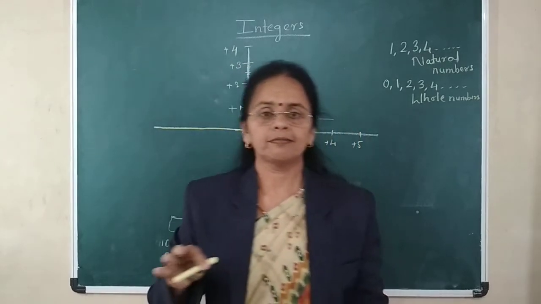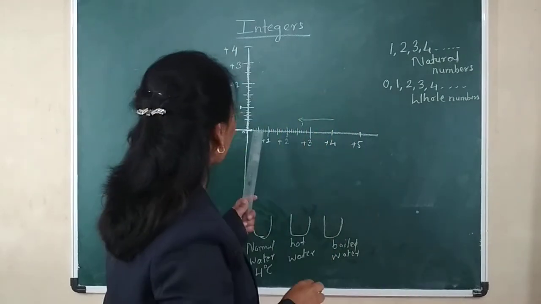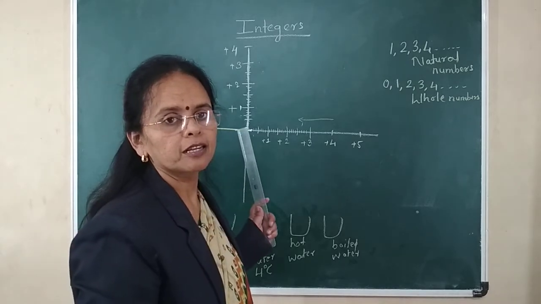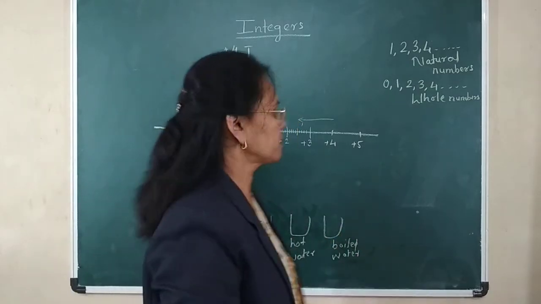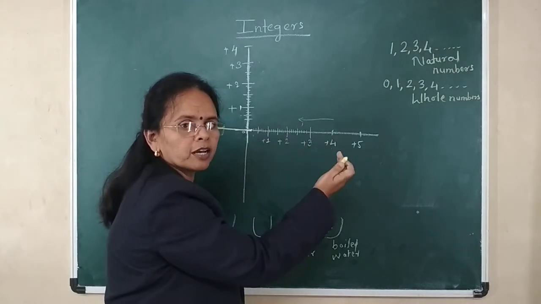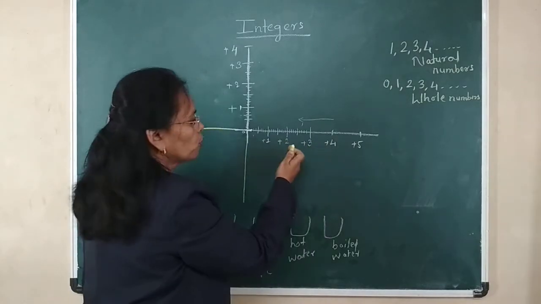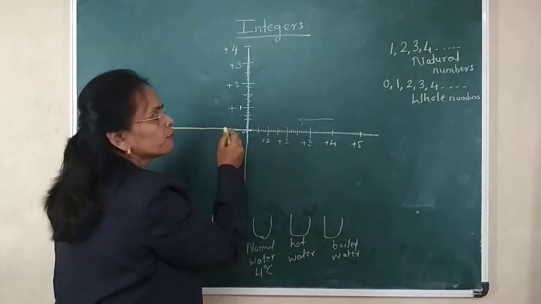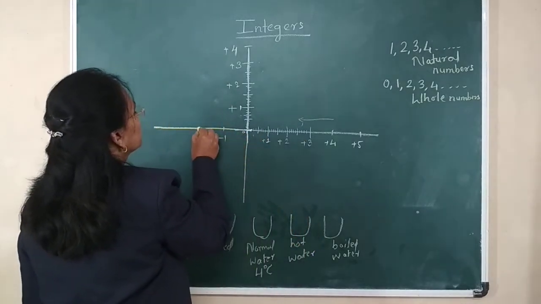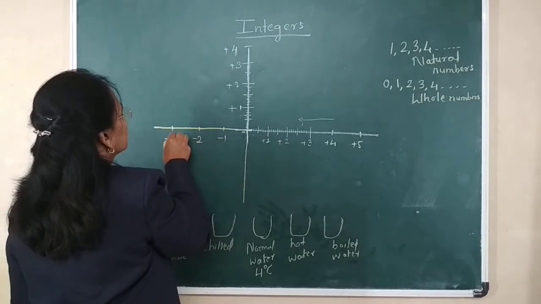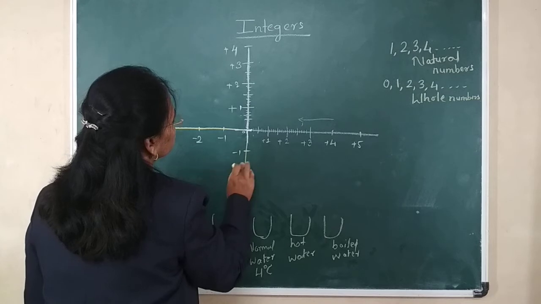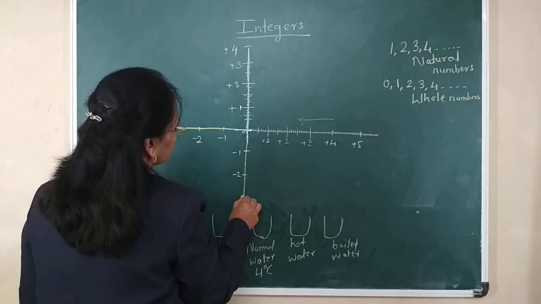But now we have to see that if I have to go below 0 degrees, how should I write the numbers? If the right side of 0 is positive, then the left side should be negative. Therefore, here negative 1, negative 2, negative 3. Here also negative 1, negative 2, negative 3.